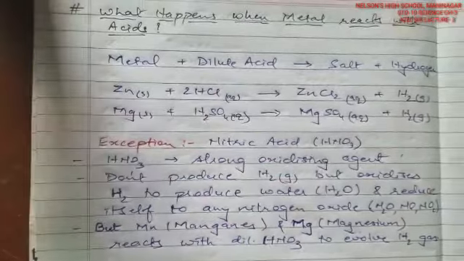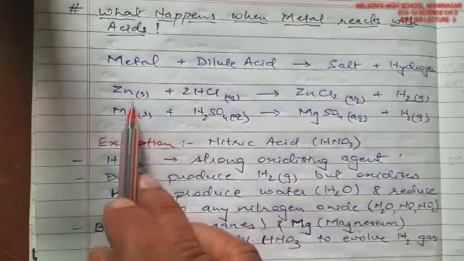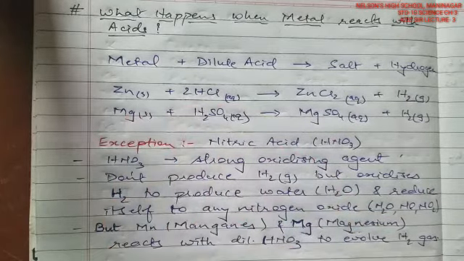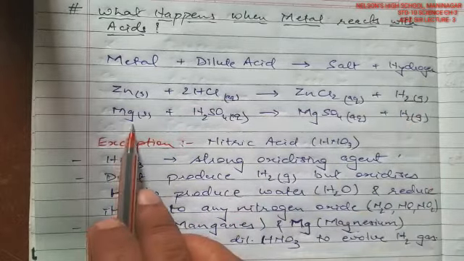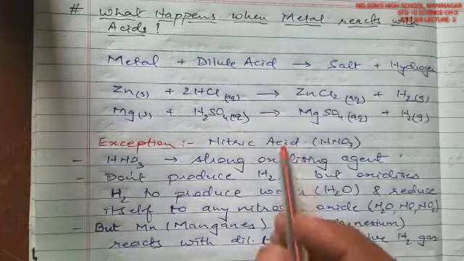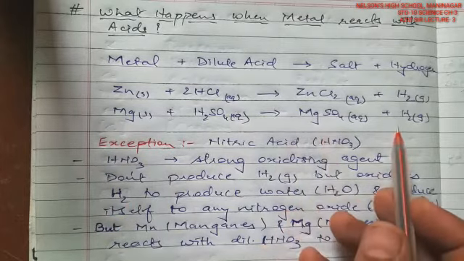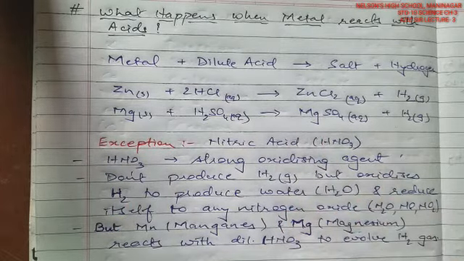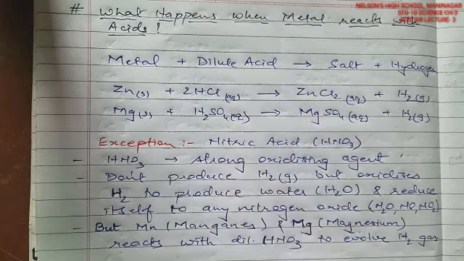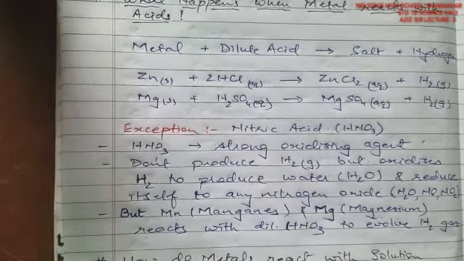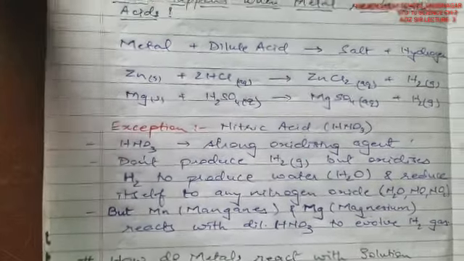We have taken an example and learned it in the first chapter also, that is zinc reacting with hydrochloric acid forms zinc chloride, and hydrogen gas is liberated. In the same way, magnesium reacting with sulfuric acid forms magnesium sulfate, and hydrogen gas is again liberated. So this is how hydrogen gas is formed. The exception is nitric acid. You need to learn this part better. This is the part which is asked from an exam point of view also, nitric acid.